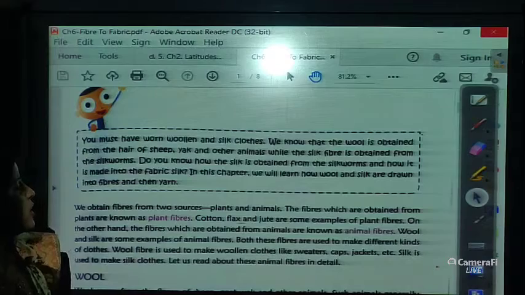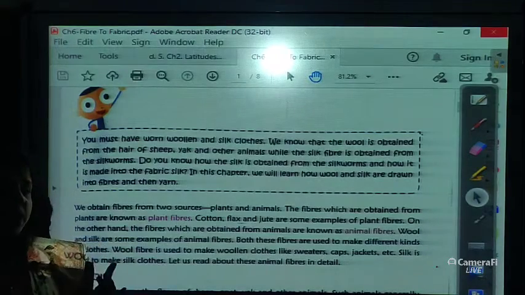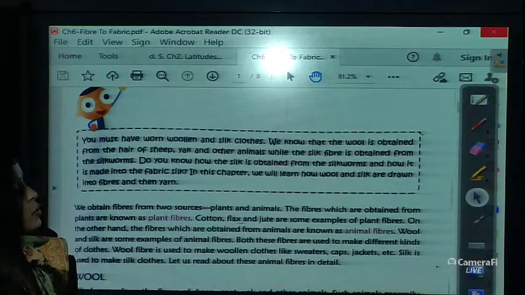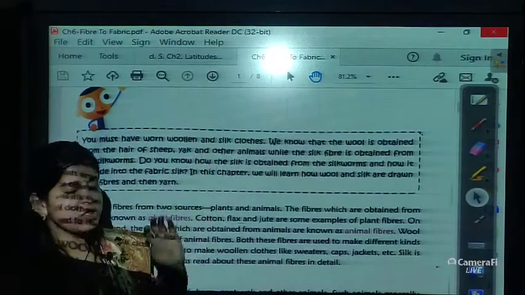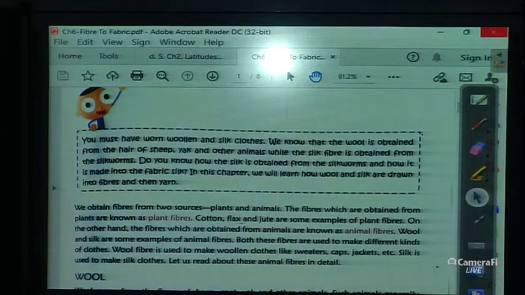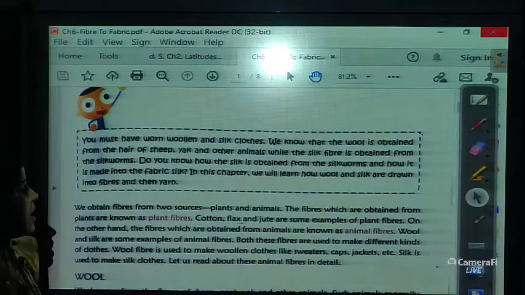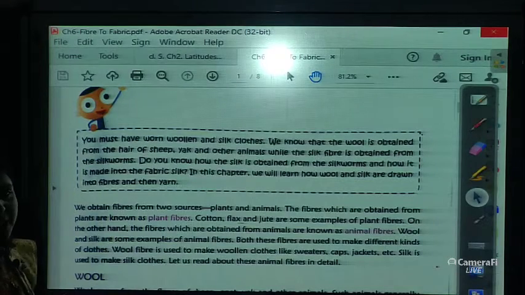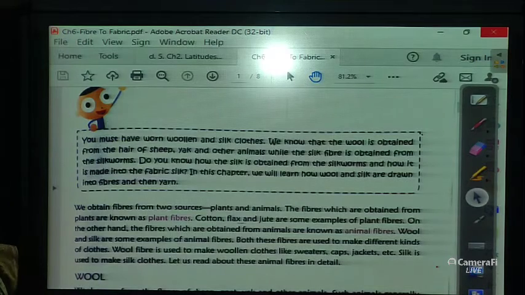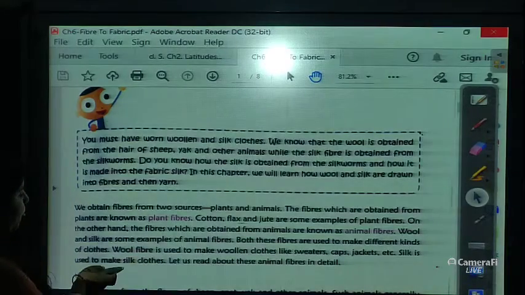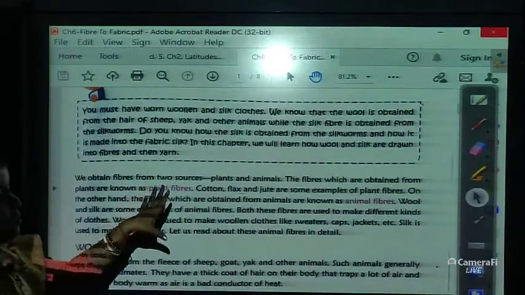So silk and wool both we get from animals, and we know that wool is obtained from the hair of sheep, yak and other animals, and silk fiber is obtained from silkworms. Do you know how silk is obtained from silkworms and how it is made into fabric? In this chapter we will learn how silk is drawn from the silkworm and made into fabrics, okay.